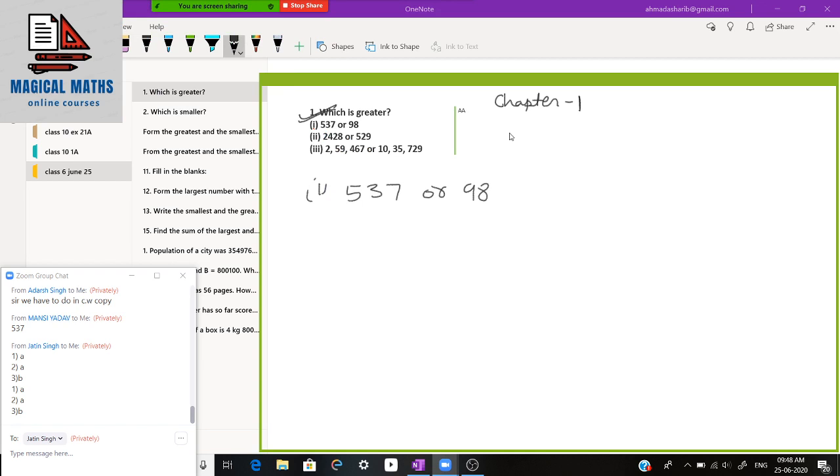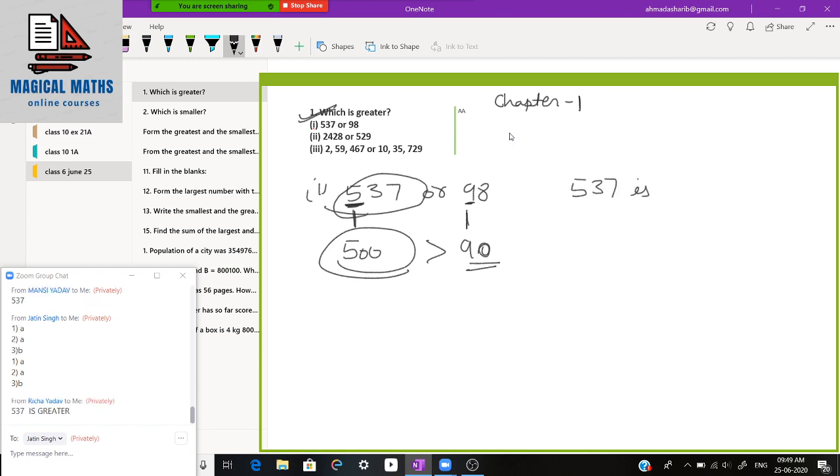First, we will look at the first number. The first number is 5 and here 9 is the first number, but basically you can see the place value of 5 is 500 and the place value of 9 is 90. So of course 500 is greater than 90. We can say that this number is greater. So we will write 537 is greater. This was a very easy question. Don't worry, I'm not going to give you such easy questions. This is just for the sake of revision.